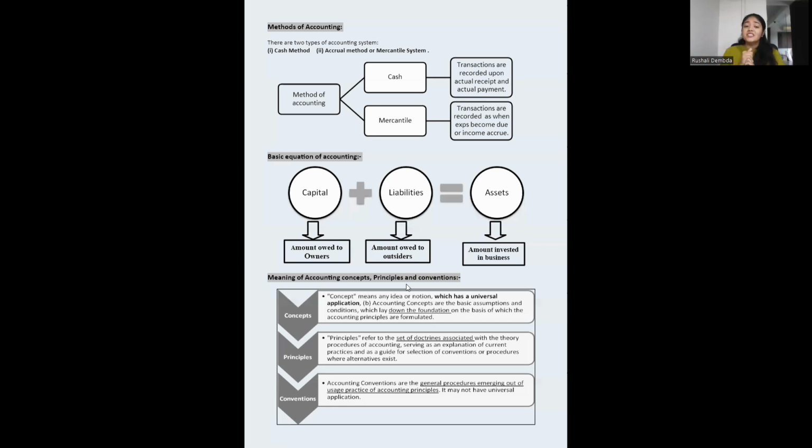Now, the basic accounting equation we should all keep in mind. Capital plus liabilities is equal to assets. Whatever products or assets that you buy in a business that you own are out of the money that is used from the owners. Owners have paid the capital. I told you, you might have learned in partnership, A brings capital, B brings capital, C brings capital. All this is the owners' capital money that we are using to buy the assets.